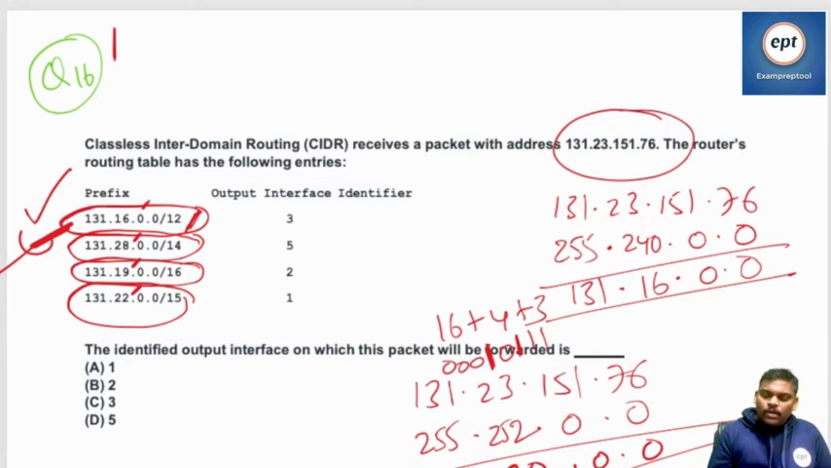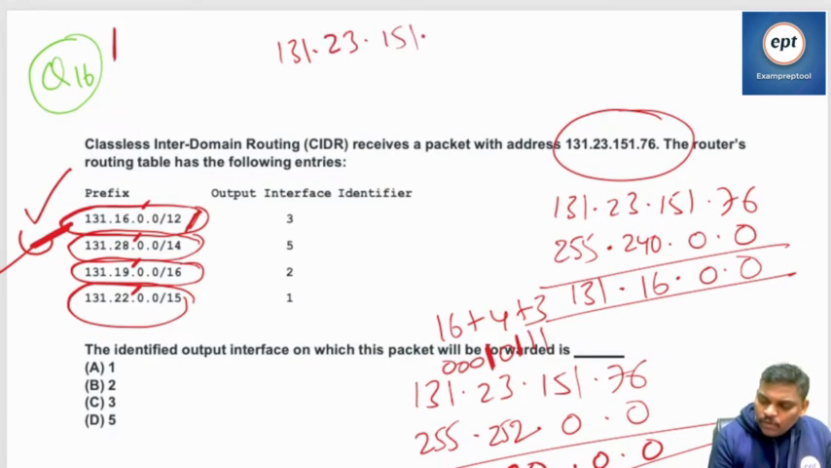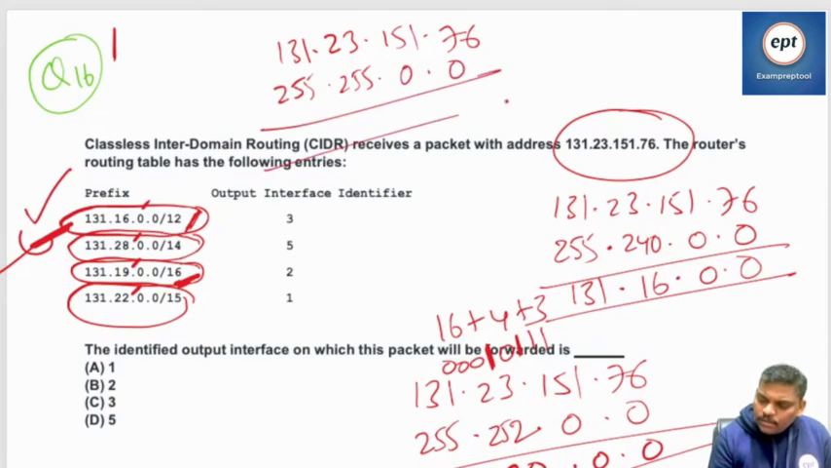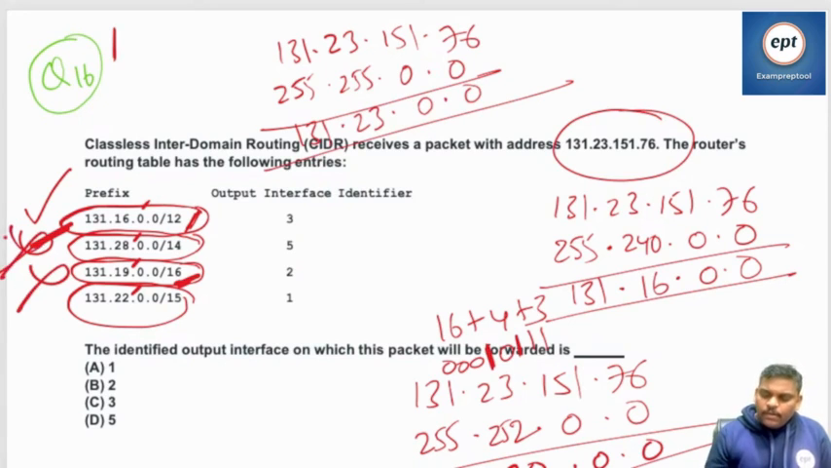What about the third one? 131, just doing the AND operation. Do it properly without making mistakes. 151.76. The third one is 16 bits, so the mask is 255.255.0.0. It will become 131.23.0.0. I think this also matches, not fail. Let's go to the fourth one.